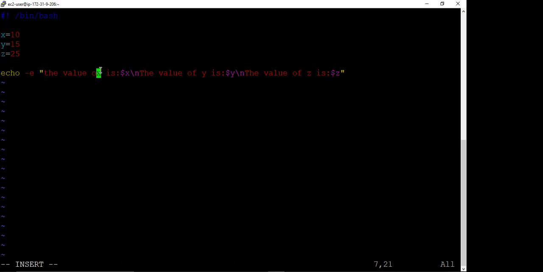So we want to get the result in three different lines. That's why we have echo hyphen e, and in between two sentences we should have backslash and then n. So here we have to write the value of x, and you can have space here.